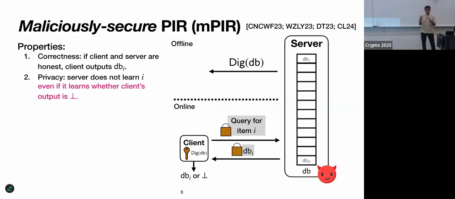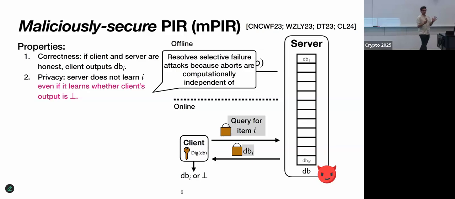That should not leak anything about i. And this property intuitively solves the selective failure attack, because even by inducing selective failures, the client will fail, right? But then that failure will not leak any information about what the index was. So this gets us past this selective failure attack.